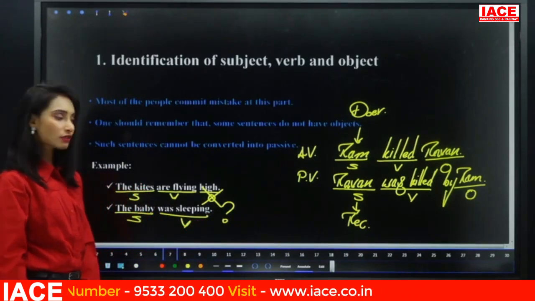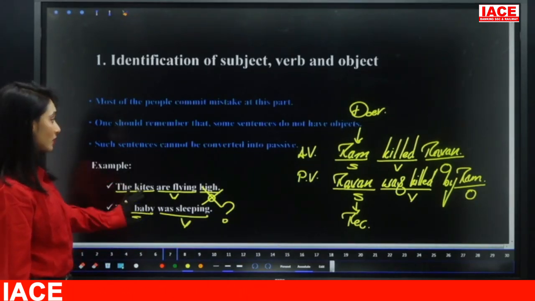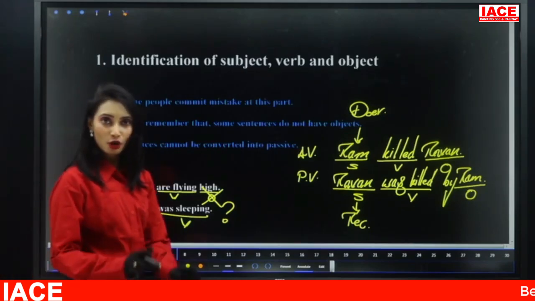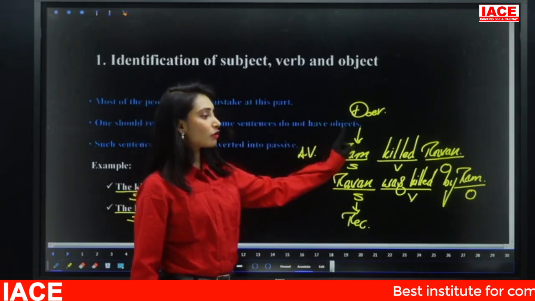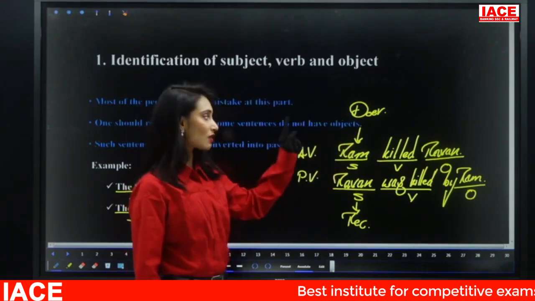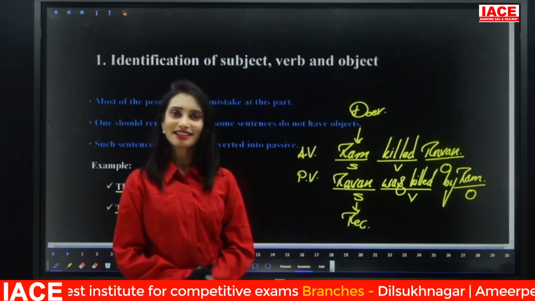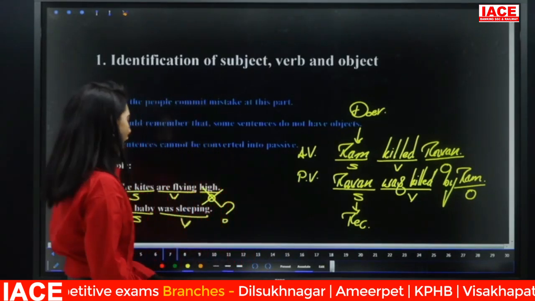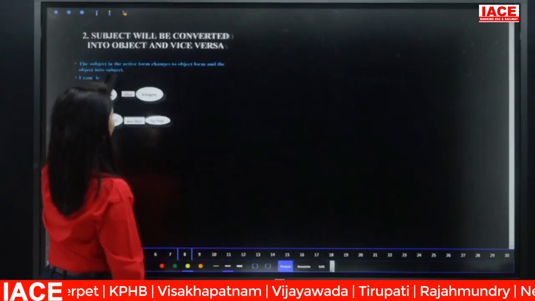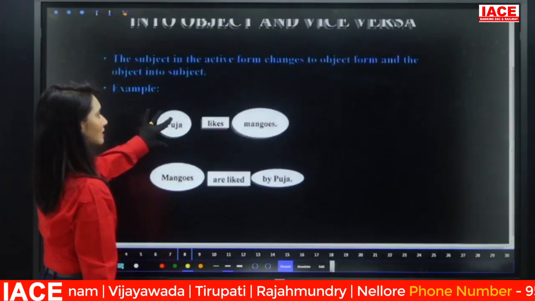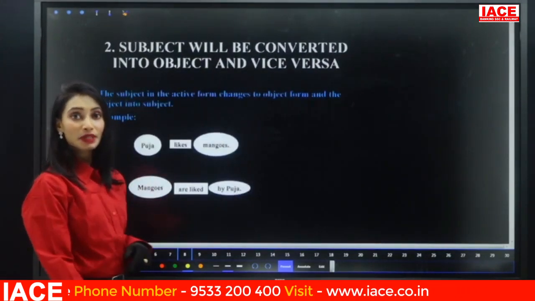No object. So these two sentences cannot be converted into passive voice. I hope it is clear. Our first step is identification of subject, verb and object. For any sentence, try to identify subject, verb and object. Okay, step 1 completed. Now step 2. After identification of subject, verb and object, what do we have to do? That is step 2.